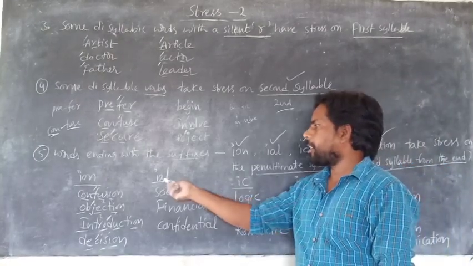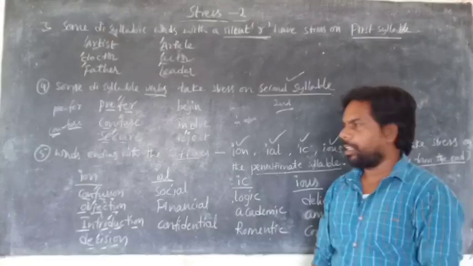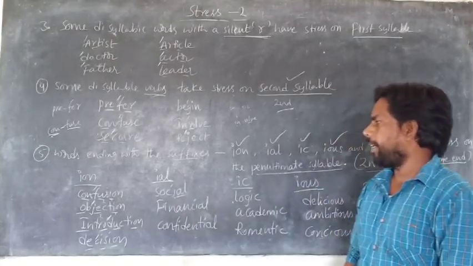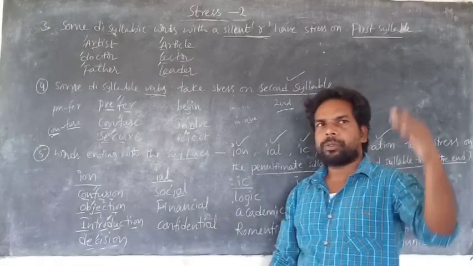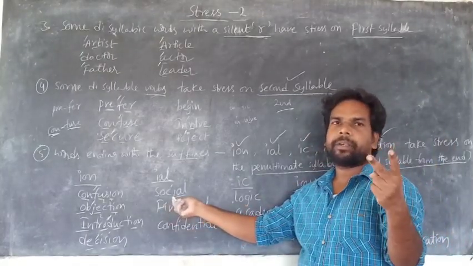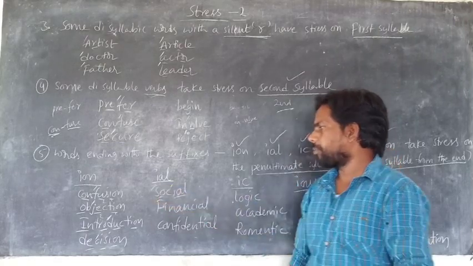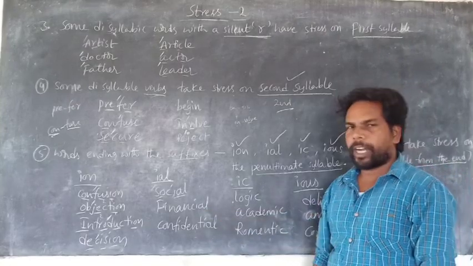Next, any word that ends with IAL. IAL takes stress on the second syllable from the end. Social: how many syllables are there? Only two, so the second syllable from the end means this one.